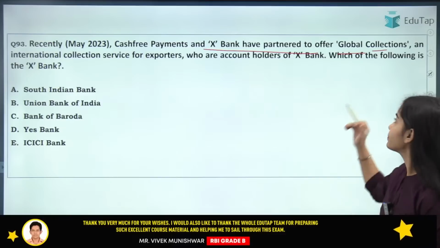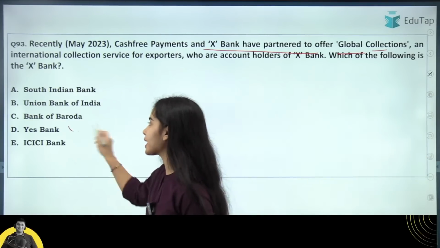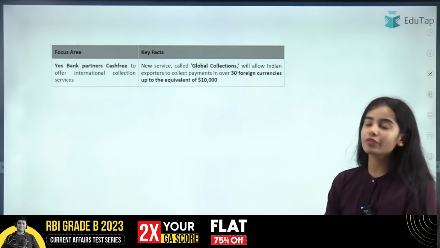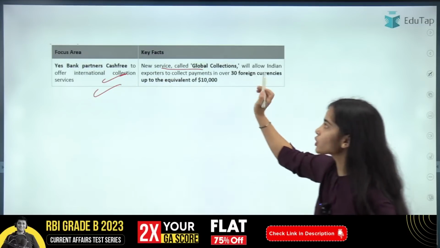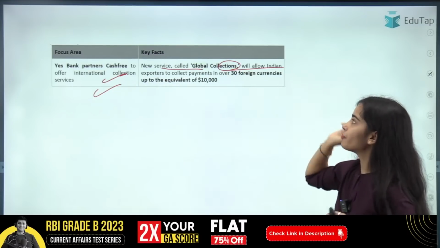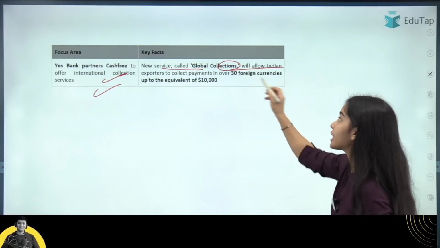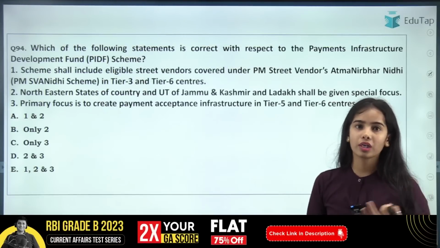Which of the following is the X bank? So I am getting the answer D, and that is correct. Yes Bank has partnered with Cashfree to offer international collection services, a new service called Global Collection, which allows Indian exporters to collect payments in 30 foreign currencies, up to $10,000.